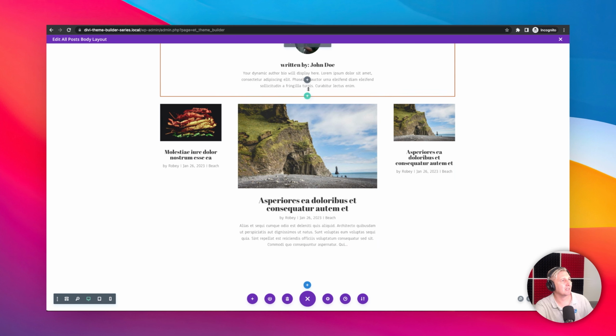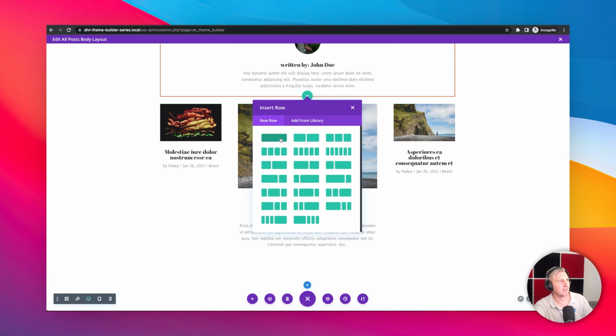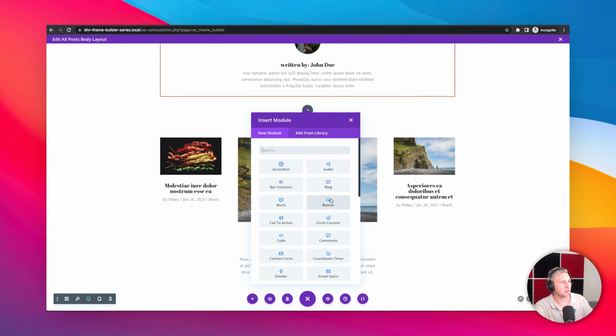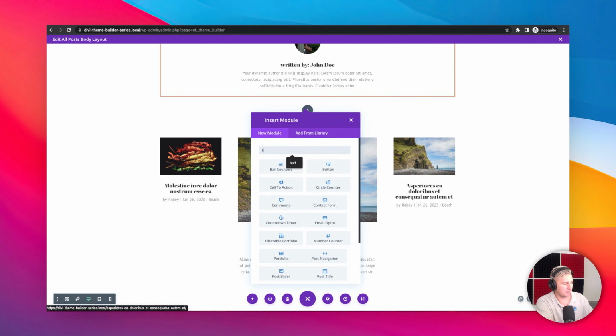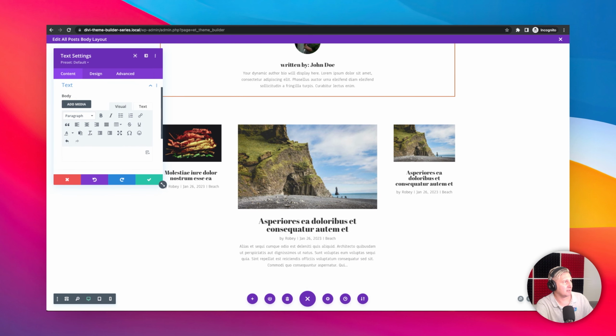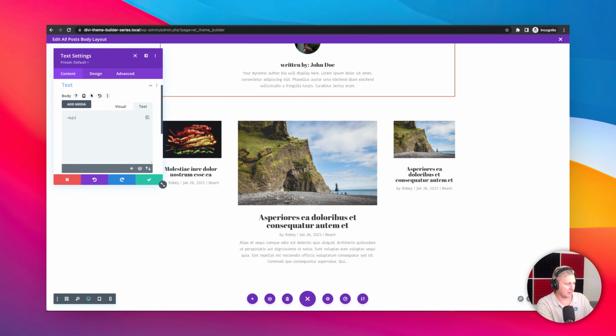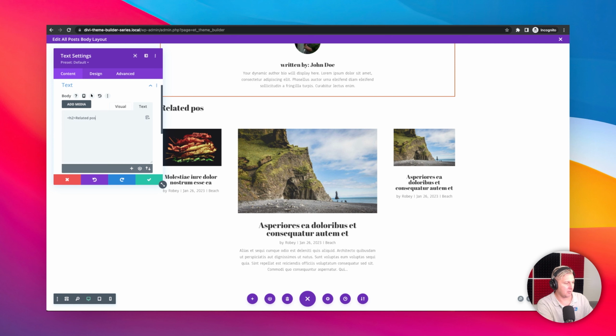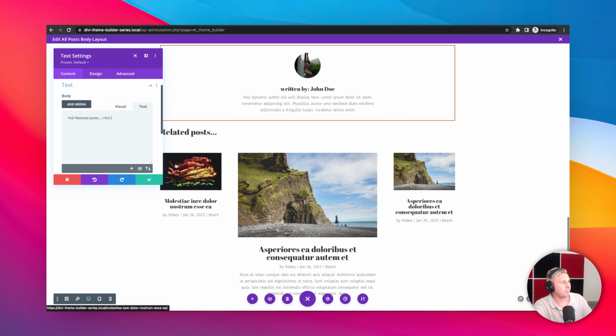Yeah, and I'm just realizing maybe we want to put a title here too. So let's just add another row. We'll just put some text. And what I'm going to do is delete that out. I'm going to put a H2 tag here. H2, and I'm just going to say related posts. There we go. And there we go.